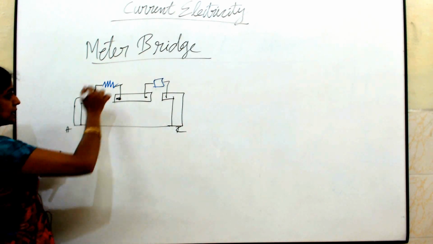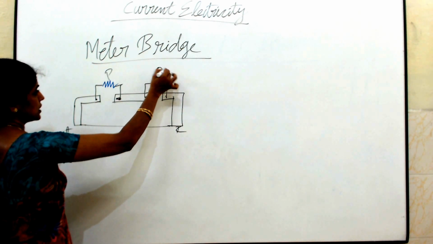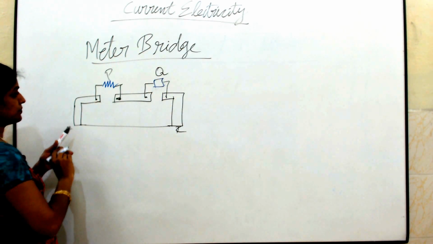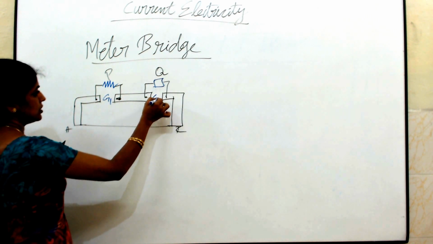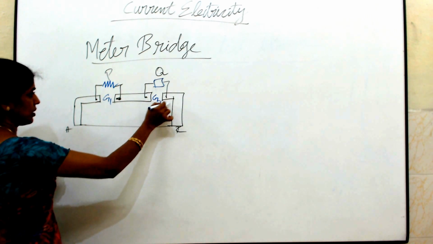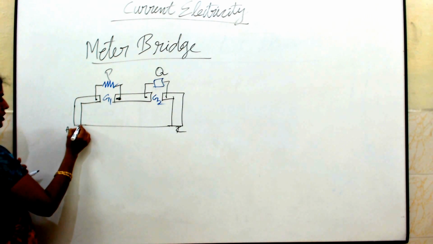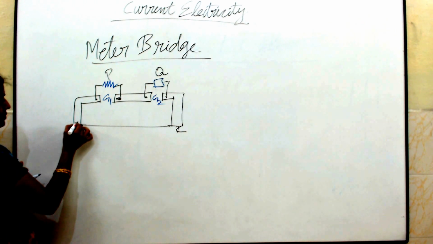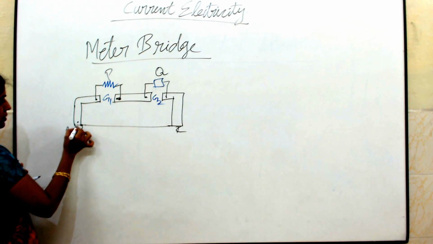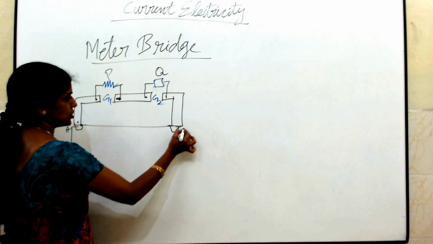This is your resistance P, this is your Q. These are two gaps, G1 and G2, and these are connectors.